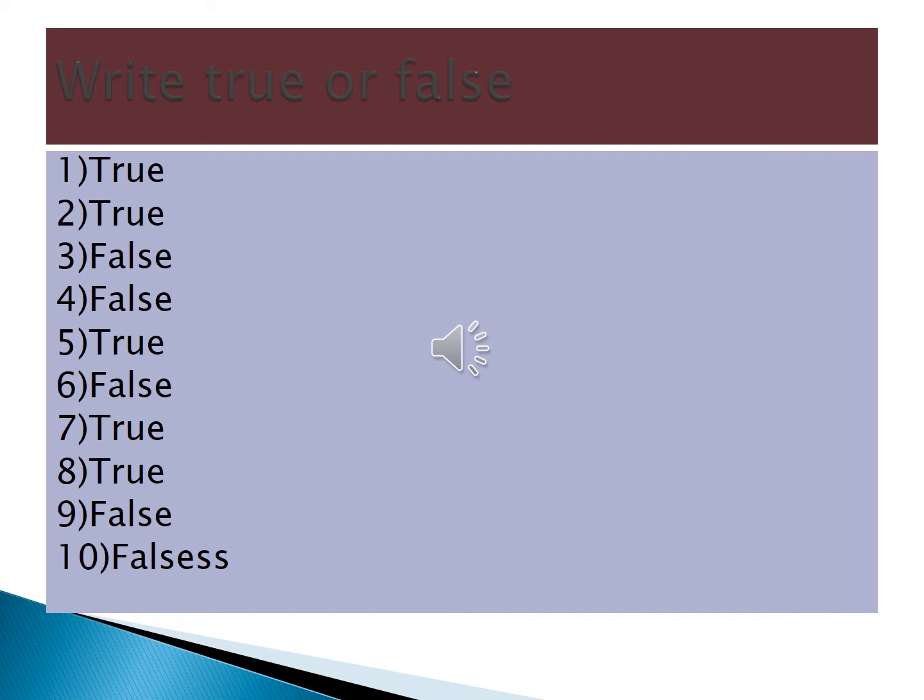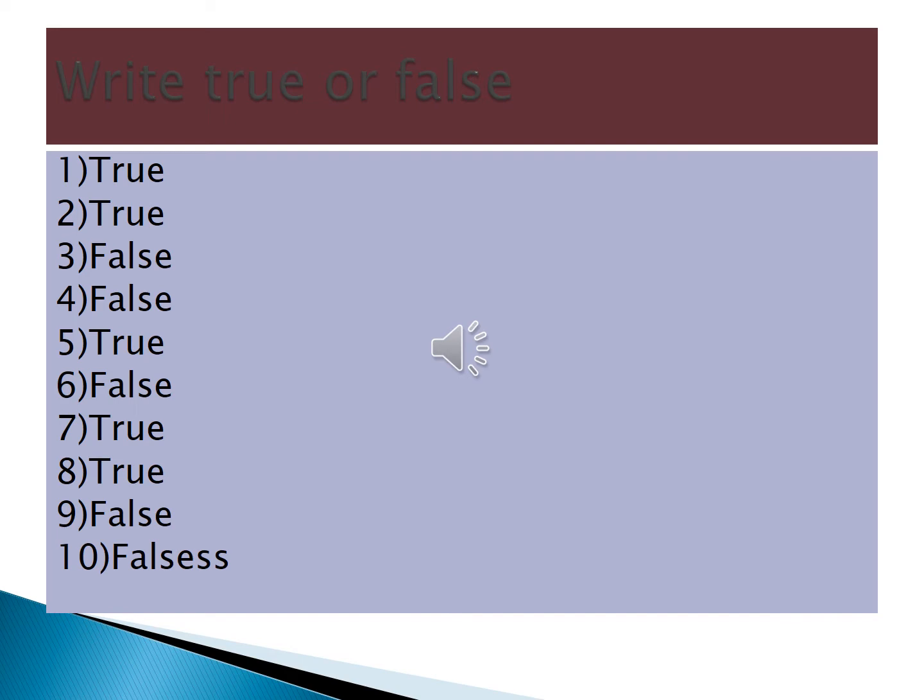The next: The constituents of a homogeneous mixture can be seen by the naked eye. The constituents cannot be seen by the naked eye, but here it says they can be seen. So this is wrong. The answer is false.